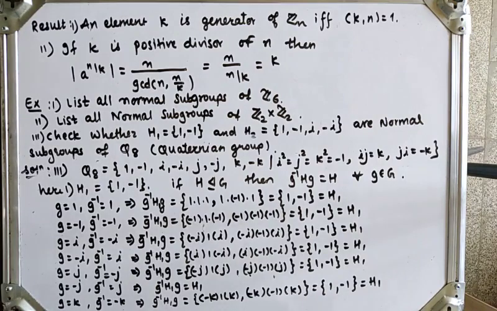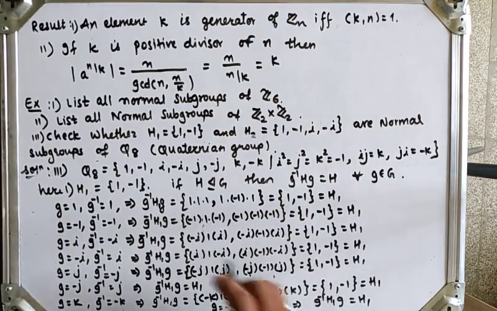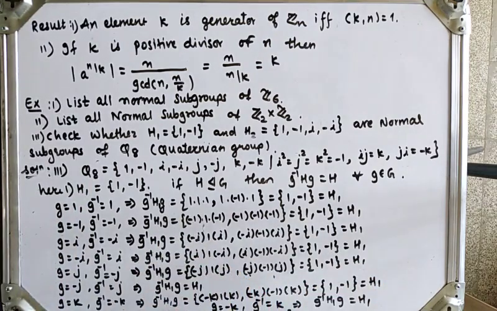And last we will take g is equal to minus k, then its inverse is k. Okay, so we see that g inverse h1 g is again h1. Therefore, for all elements of Q8, we get the result that g inverse h1 g is equal to h1. Therefore, we say that h1 is equal to 1, minus 1 is a normal subgroup of Q8.